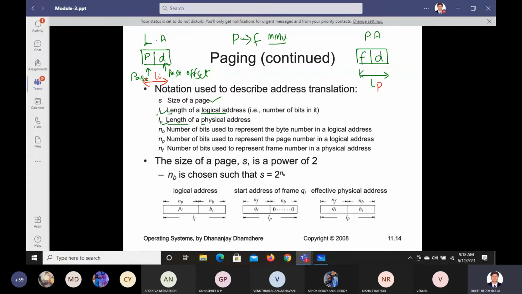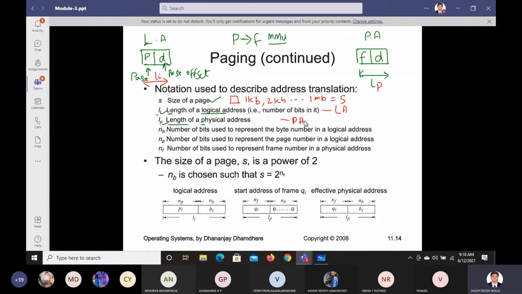Okay, so size of the page. What does the size of the page mean? The page size can be 1 KB, it can be 2 KB, or sometimes it can go up to 1 MB, whatever it is. This corresponding size is given by S. This is given for the logical address and this is given for the physical address.